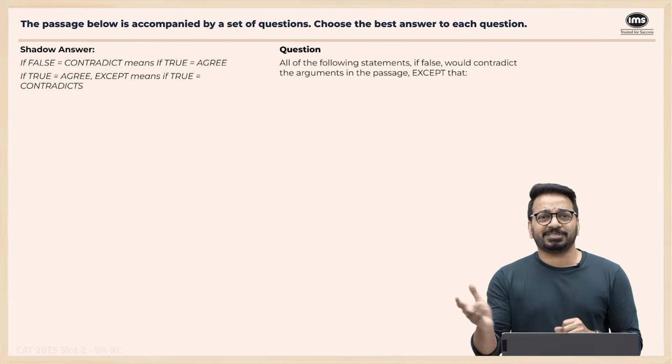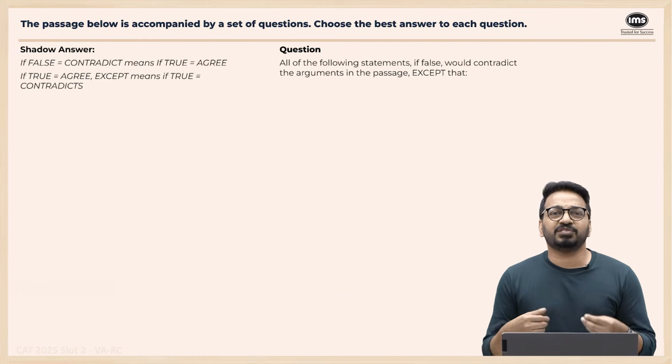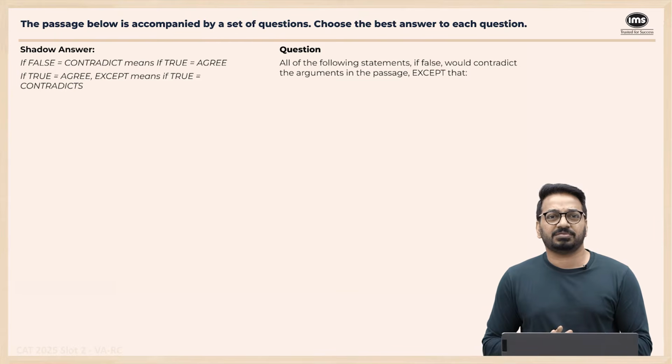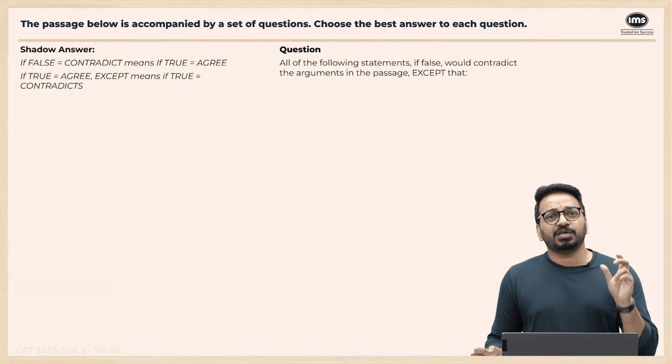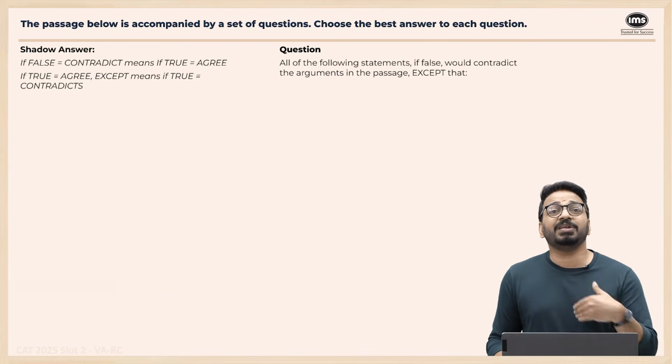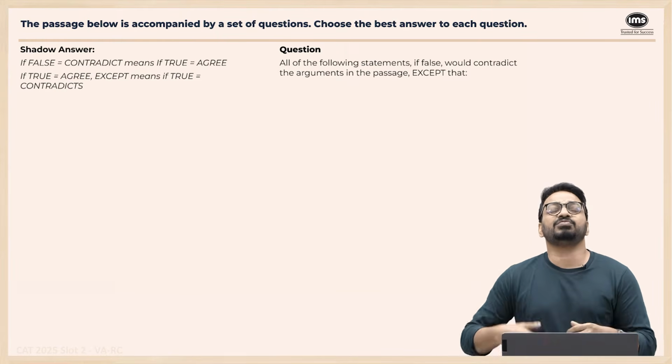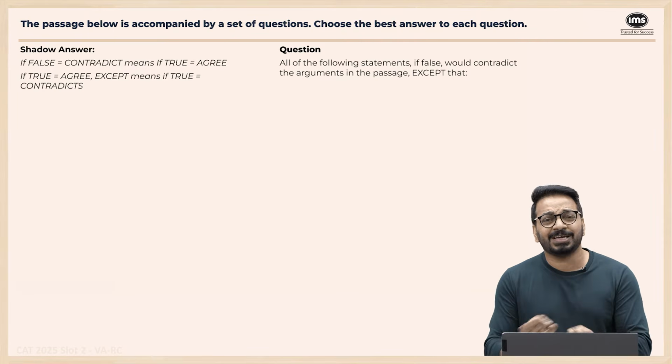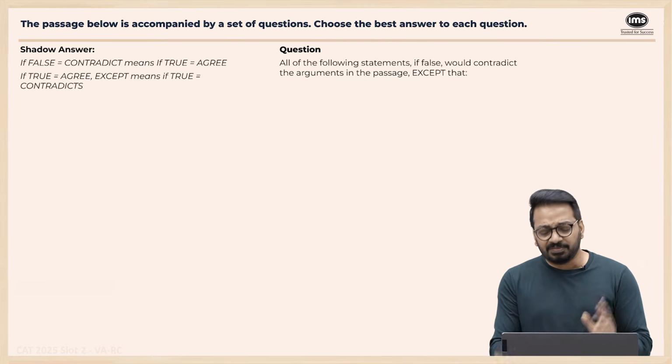So essentially the question is what? Which of the following, if true, contradicts the passage? That's the simple thing. If false would contradict means if true will agree. If true will agree except means if true this contradicts. Which of the following is false as per the passage? It's a very, very simple question type.